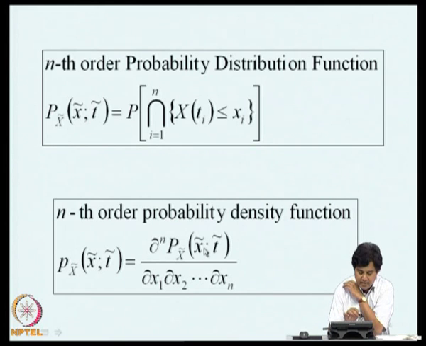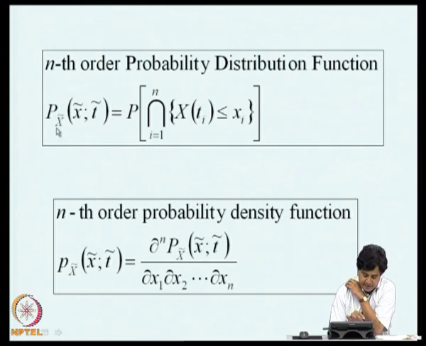We can generalize this and define the nth order probability distribution function. That means, if I now select n time instants t1, t2, t3, up to tn, I will get n random variables x of t1, x of t2, up to x of tn, and I can consider the joint probability distribution function of these n random variables, which is given by this probability.